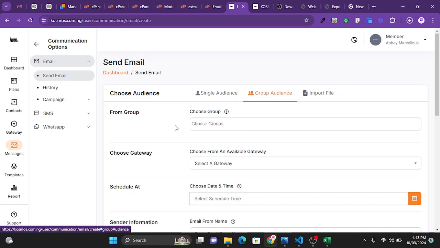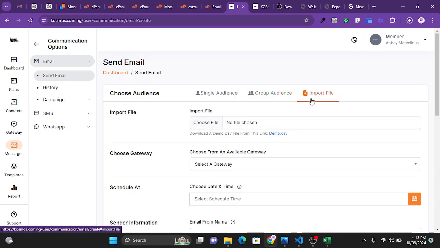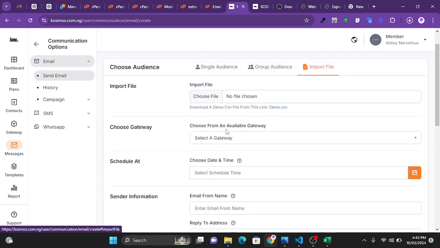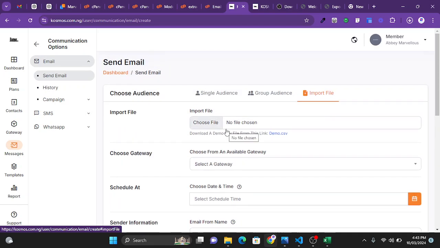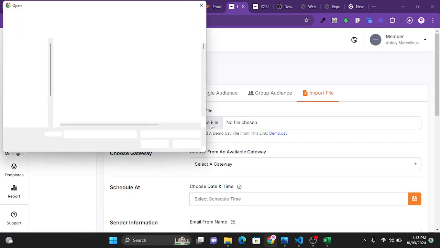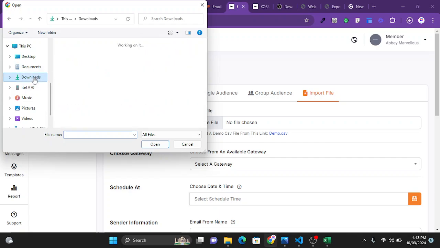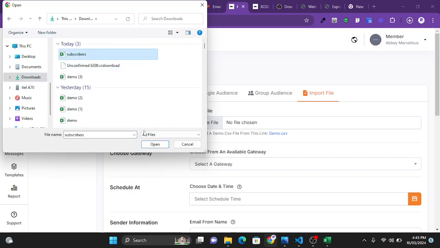But for the purpose of this tutorial, we'll be making use of the import file. This is where you're going to be importing the subscribers.csv file that we already have, so as to send emails to the customers or users in that CSV file. So here I'll just select the file, I'll go to my downloads, then I'll click on the subscribers file, because you must ensure this CSV file you're uploading follows the format that I've already explained in this video, which is the first name and the contact.